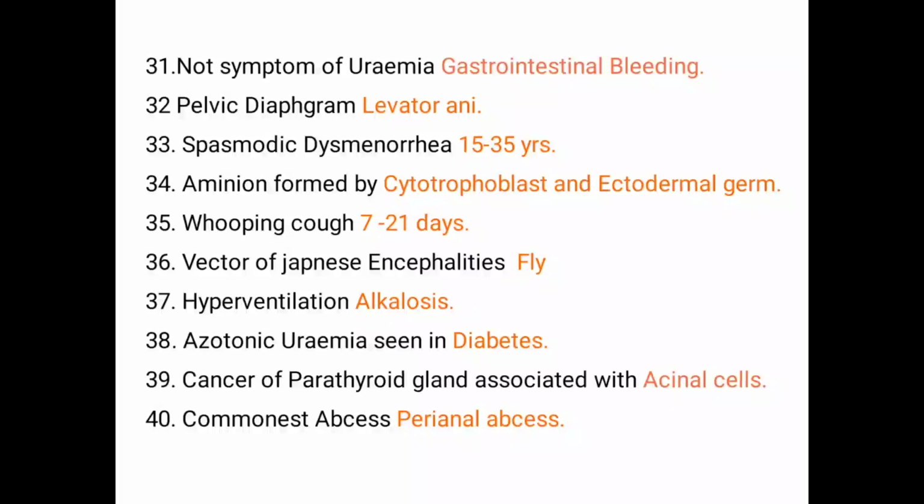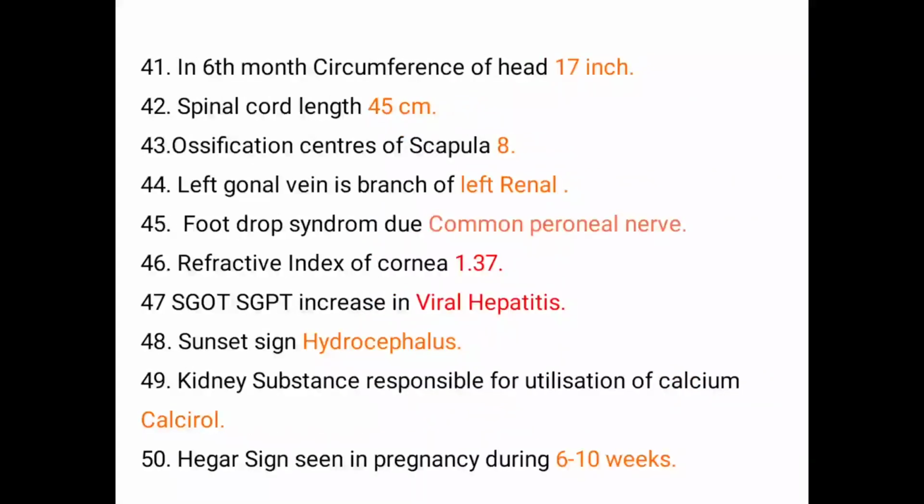Vector of Japanese encephalitis, it is fly. Next question is hyperventilation causes alkalosis. Next, azotemic uremia is seen in diabetes. Next, cancer of parathyroid gland associated with chief cells. Next, which is the common type of abscess? It is perianal abscess. Next, in 6th month, the circumference of head of a baby is 17 inches.